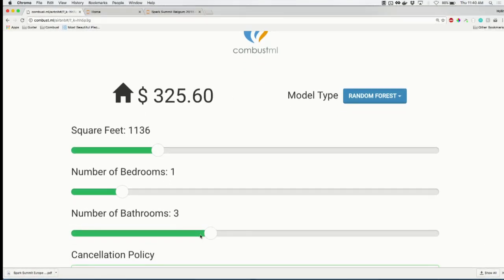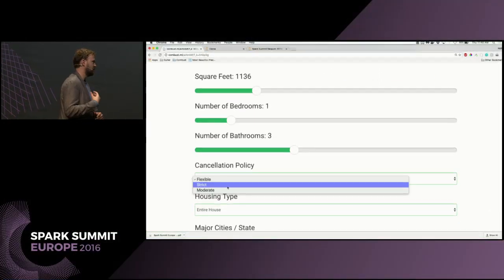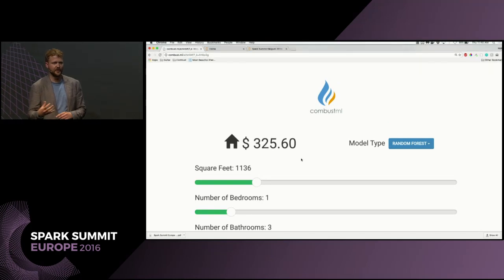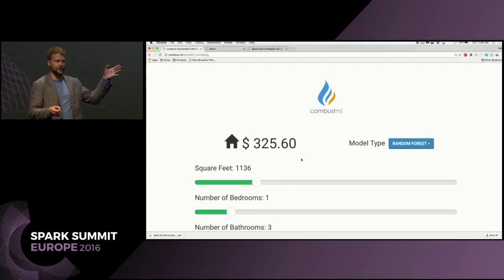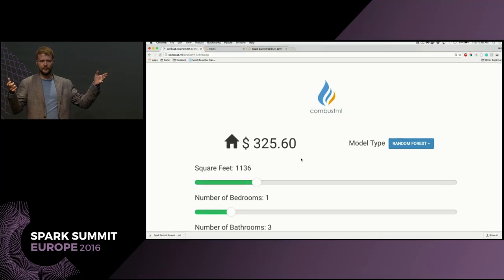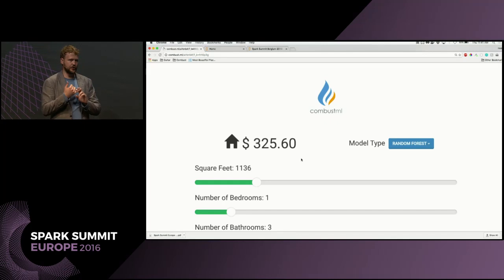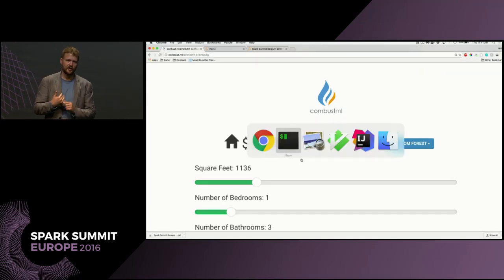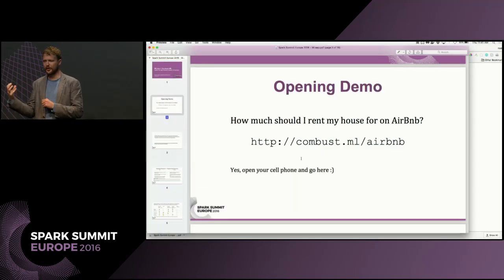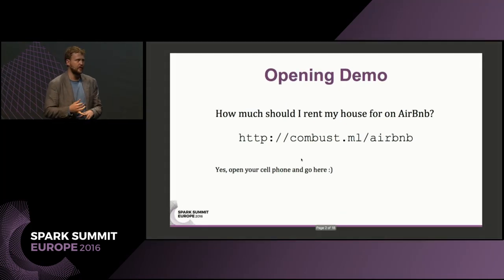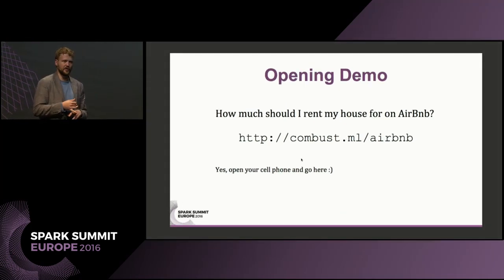Yep, and one thing to stress here, again, it's not just the model that's being deployed, it's all of the transformers along with it. The ones that we showed are very simple, common ones, like the standard scalars. So when you have square feet, for example, the model doesn't know what square feet is. It first has to go through a standard scalar, which we scaled, I believe, just using standard deviation, right? So it's doing that for you. And as an engineer, you don't have to rewrite the code in another language in a production environment to do standard scaling, for example, as well as any of the other Spark transformers that exist. They are provided for you, as well as, what we'll talk about, the serialization format, as well as a deployment for all of those transformers.